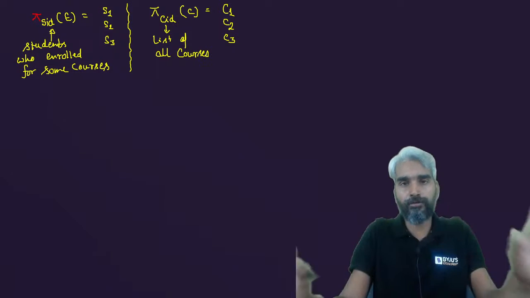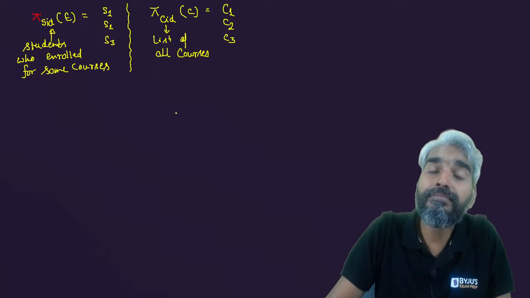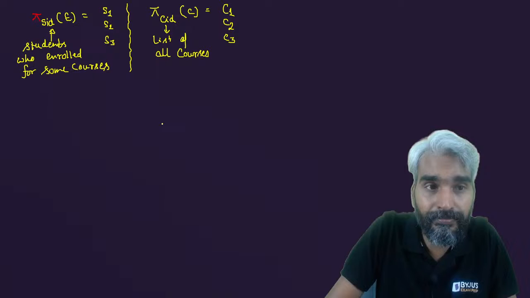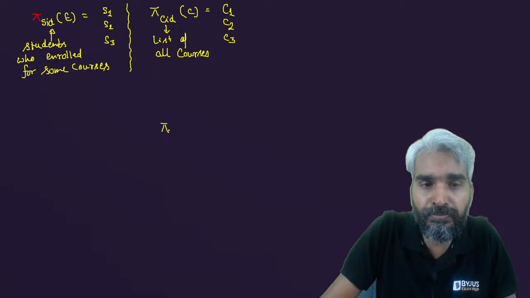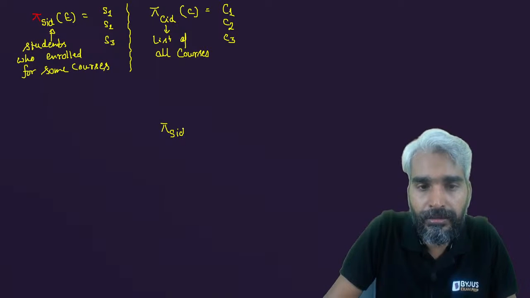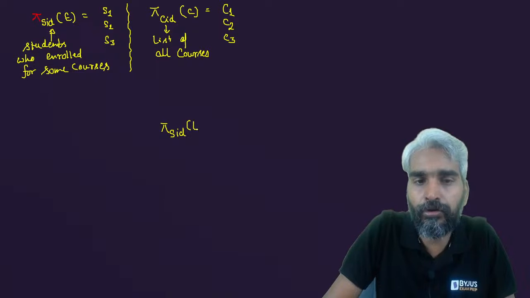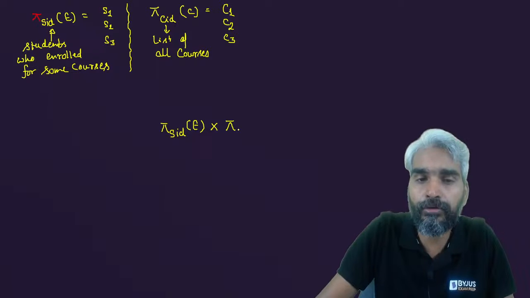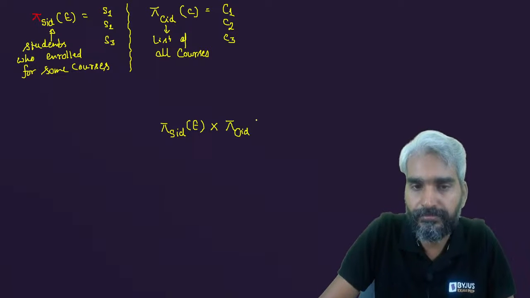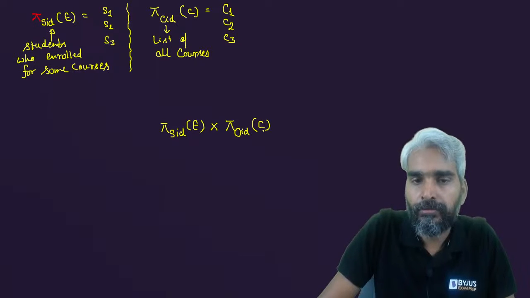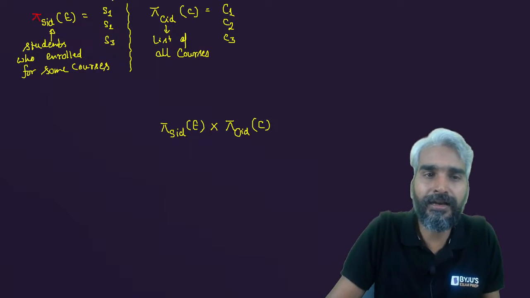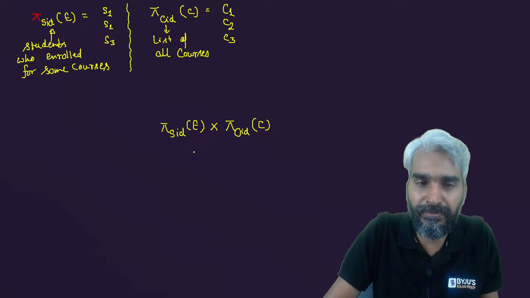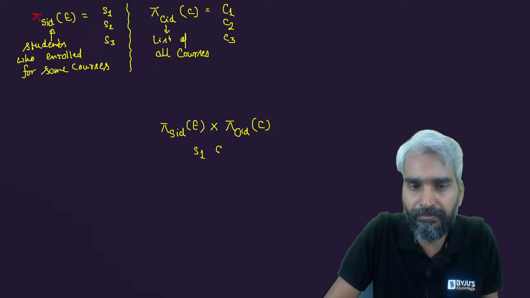List of all courses. Got the idea? Now what I'm saying is to do one thing: just take the cross product of the students who enrolled for some courses, with the CIDs, or the list of all courses. What will it be? Here S1 will be matched with C1. Let me write this. So S1 will be combined with C1.